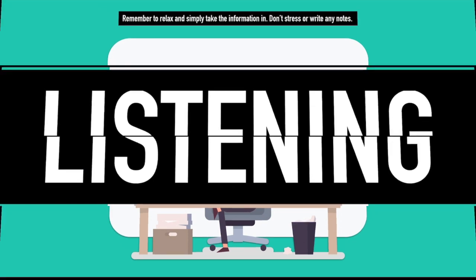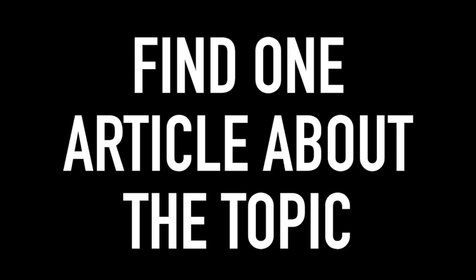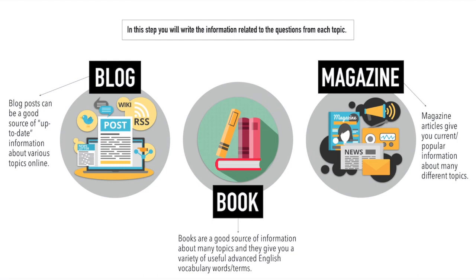All right, now let's move on to step number 3. Find one article about the topic. All right, so in this step, you will write the information related to the questions from each topic. So let's look at the blog first. Blog posts can be a good source of up-to-date information about various topics online.